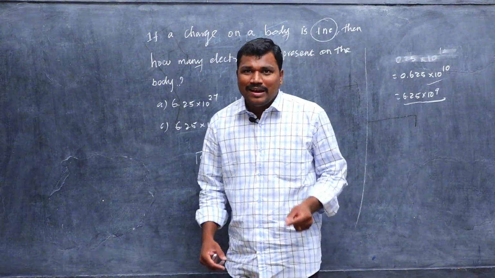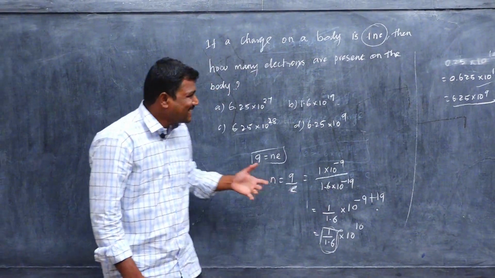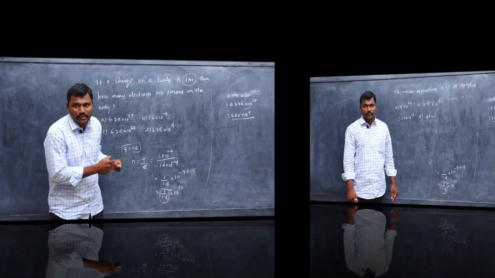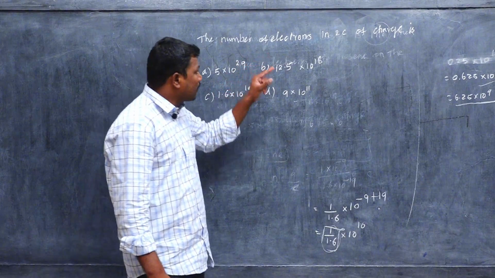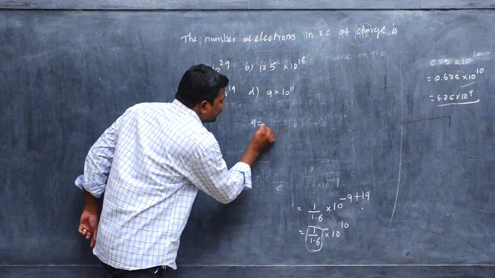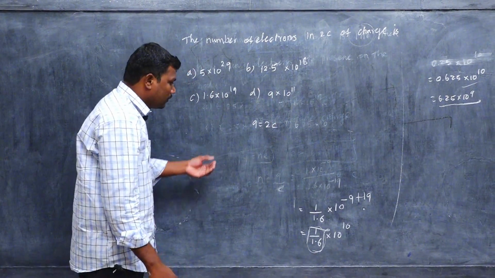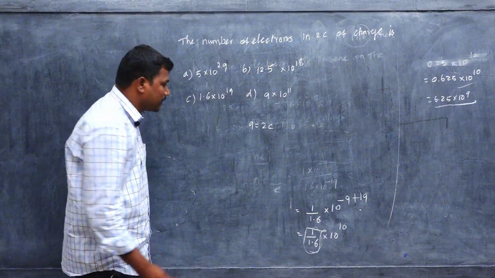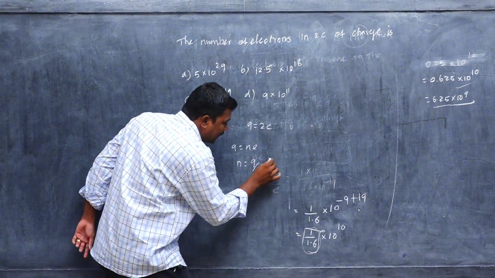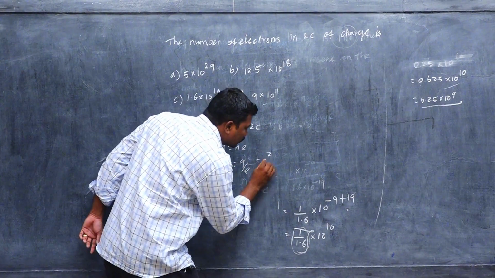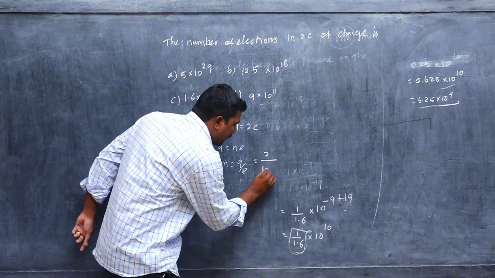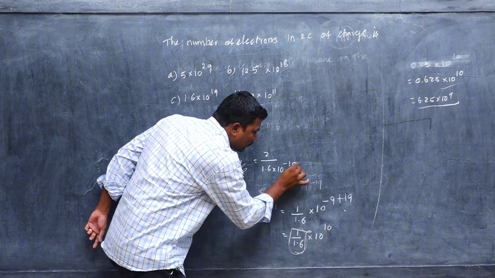Okay, I will give another frequently asked example on the same topic, quantization of charge. The question is: the number of electrons in 2 coulomb of charge. Q is equal to 2 coulomb. You know the formula: Q is equal to Ne, so N is equal to Q by e. e is the charge of an electron, 1.6 into 10 power minus 19 coulomb.